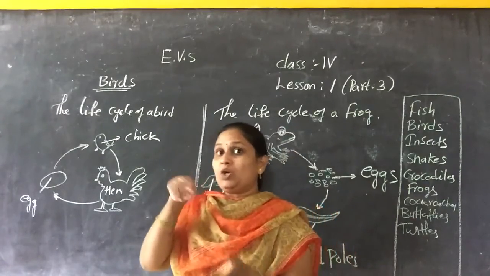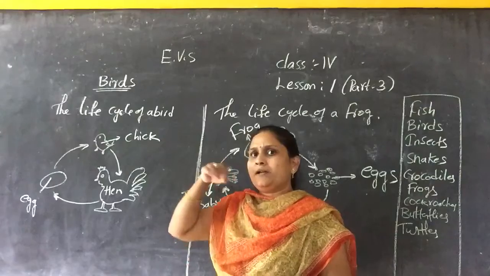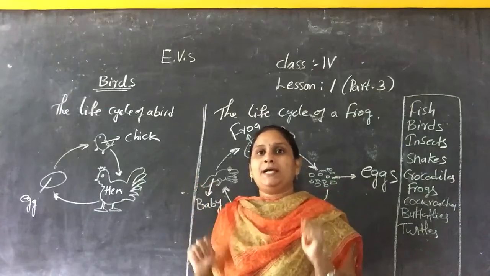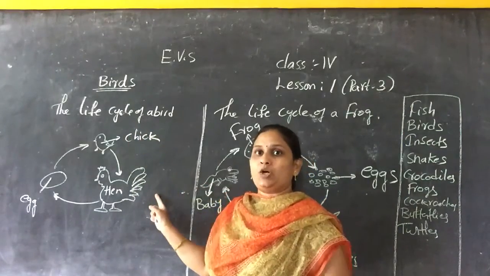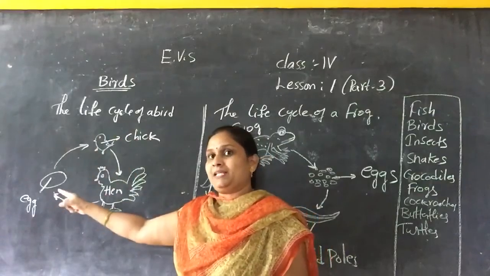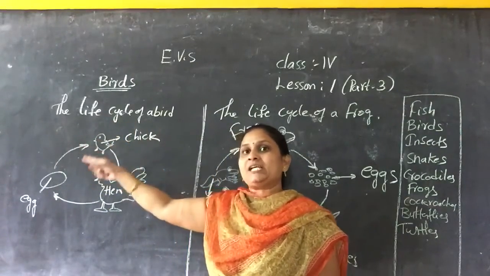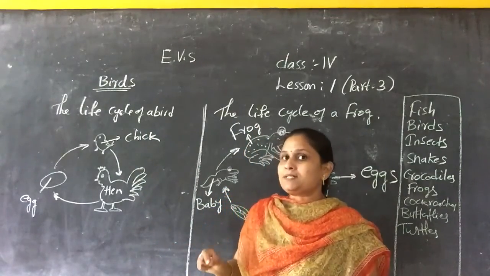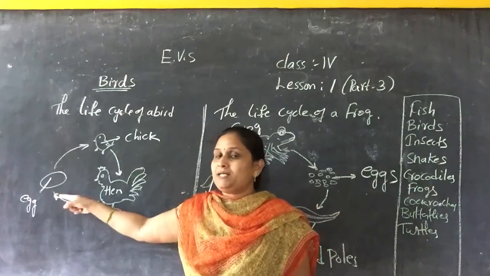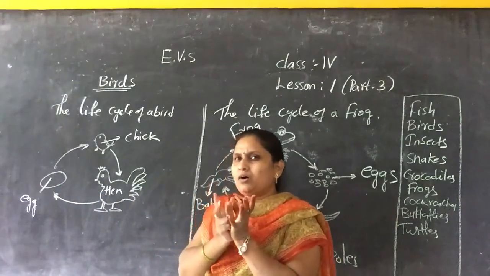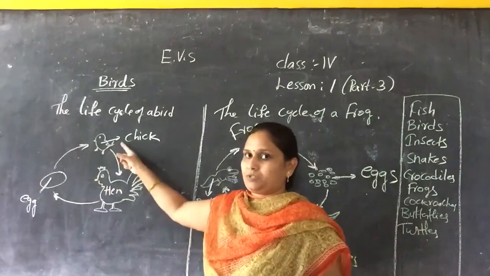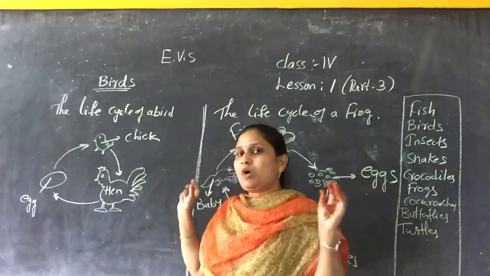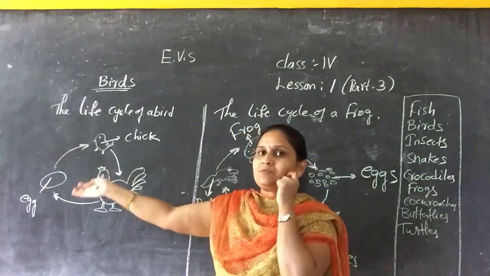So inside the yolk the reproduction takes place, and small chicks come out by breaking the egg. The chicks grow up like the hen, and again the hens lay eggs, and from the eggs after hatching the small chicks come out, and again they become big hens. Same like that, birds also lay eggs. From these eggs the small birds come out, and after a few months these small birds become big birds. Again the big birds lay eggs.